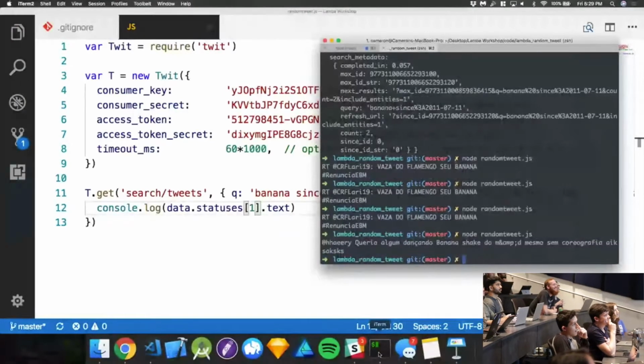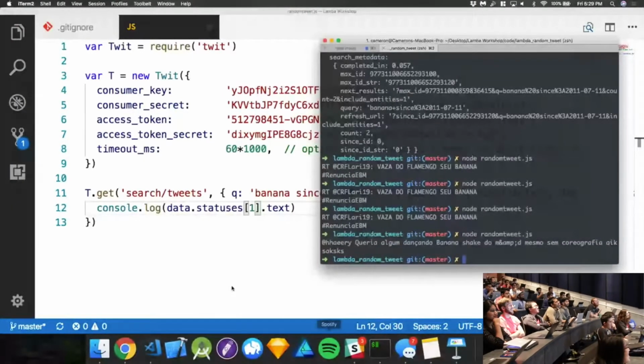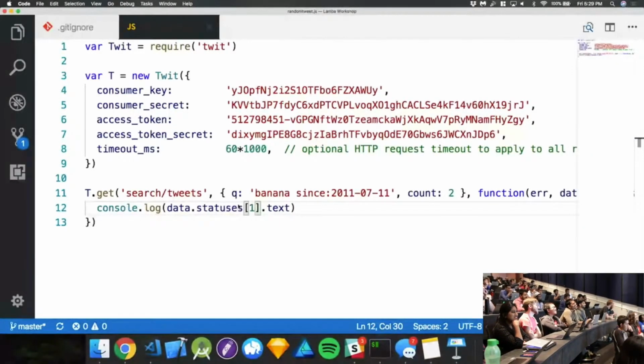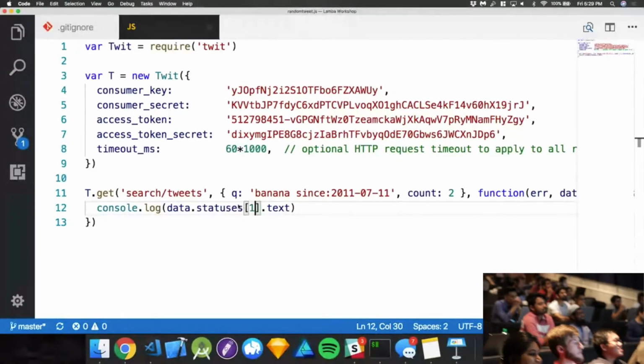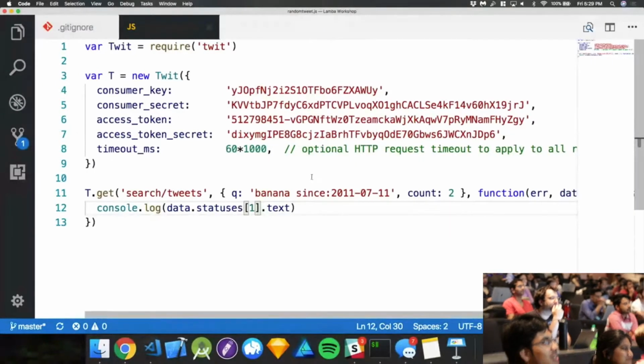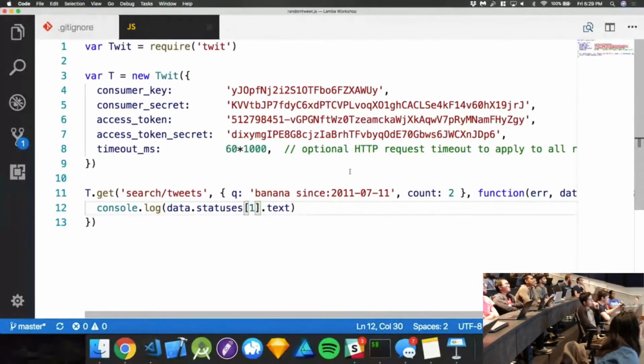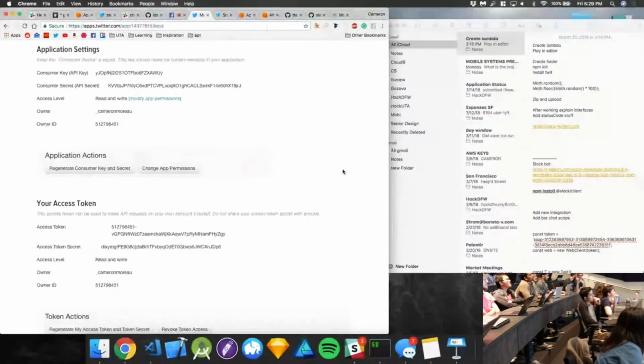Oh, we got a new thing about banana. None of them are in English. All right. But here's the thing. We want a random quote about bananas. Actually, to make that better, we want the random quote from Jaden Smith. So before we make the random thing, let's go ahead and get some of Jaden's glorious tweets.